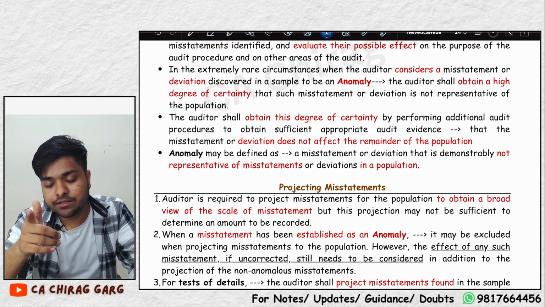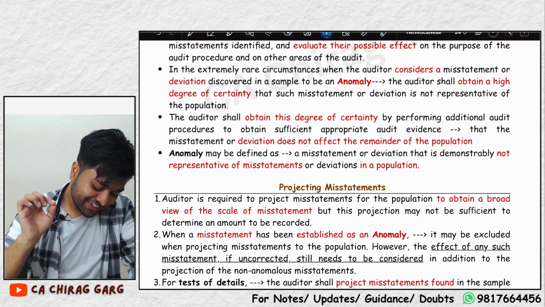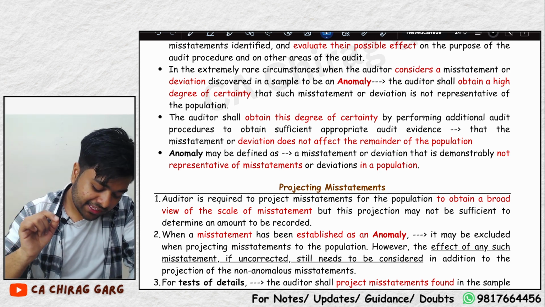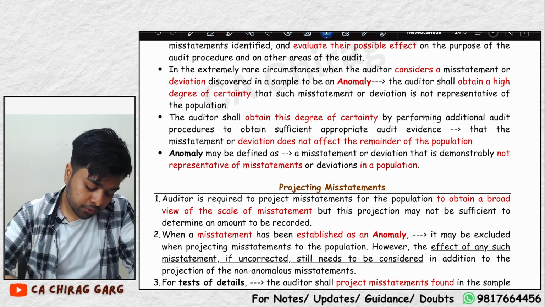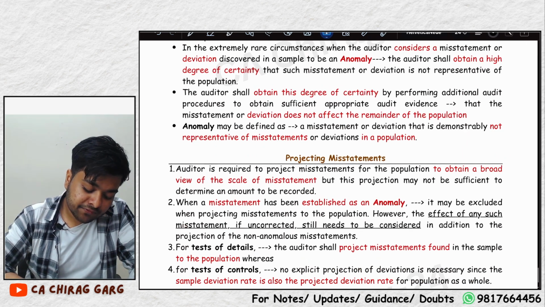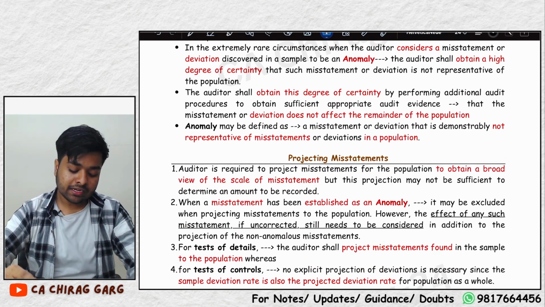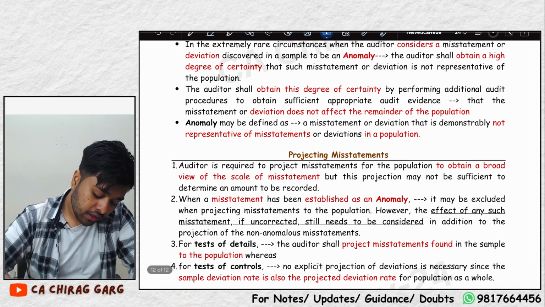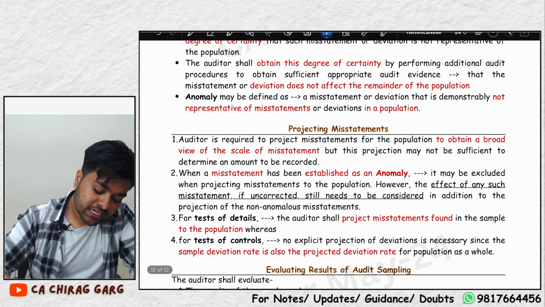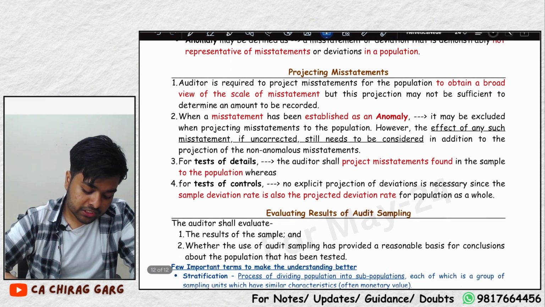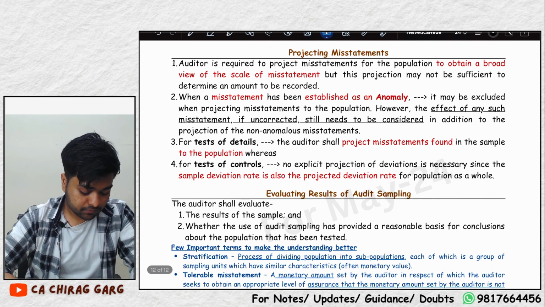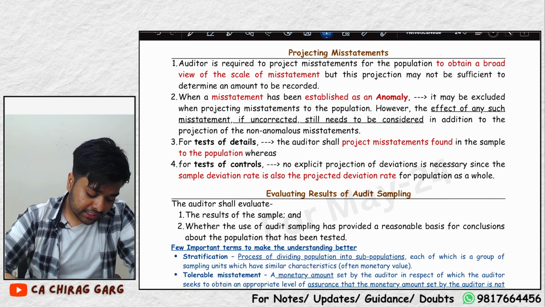Do you understand that? Say yes. Yes, teacher. Okay. The auditor shall obtain a high degree of certainty by performing additional audit procedures and obtain sufficient appropriate audit evidence that this deviation does not affect the rest of the population. Anomaly may be defined as a misstatement or deviation that is demonstrably not representative of the population or deviations in a population.